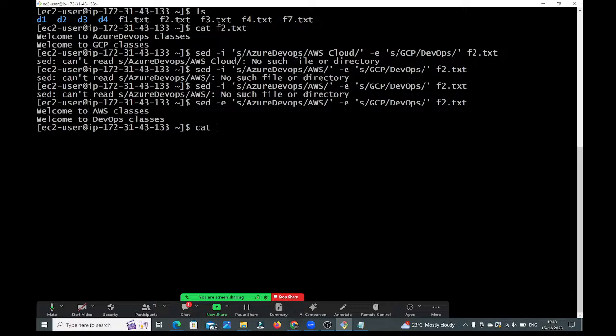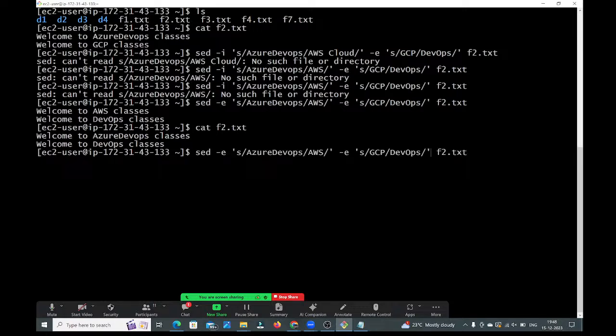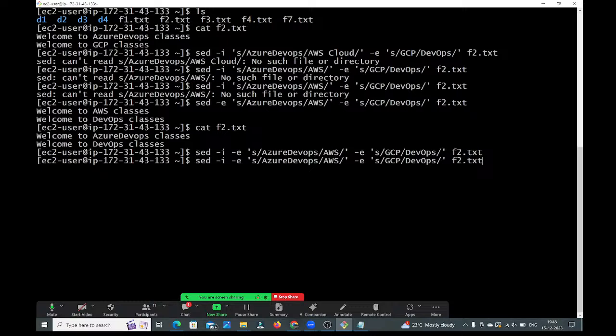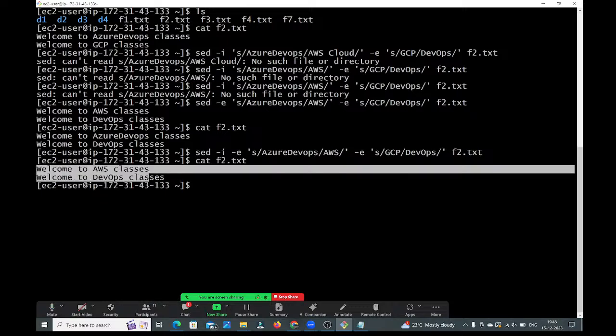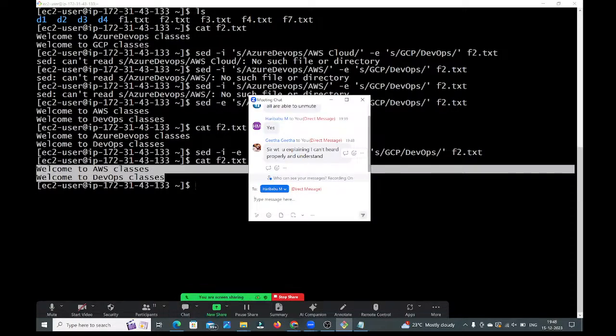Let me check. cat f2.txt. Same as it is, it is not replacing. So now let me add -i also. Let me add -i here, both I'm adding. Okay, fine. Now I think it will get changed. Now it got changed, guys. See here, is it changed or not? Two things at a time, guys.